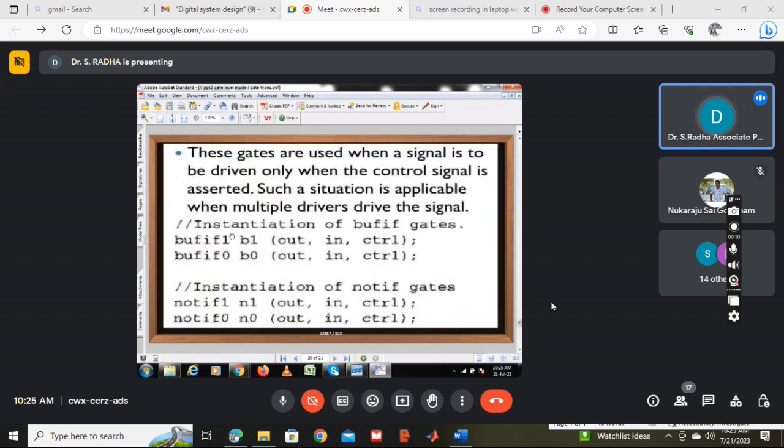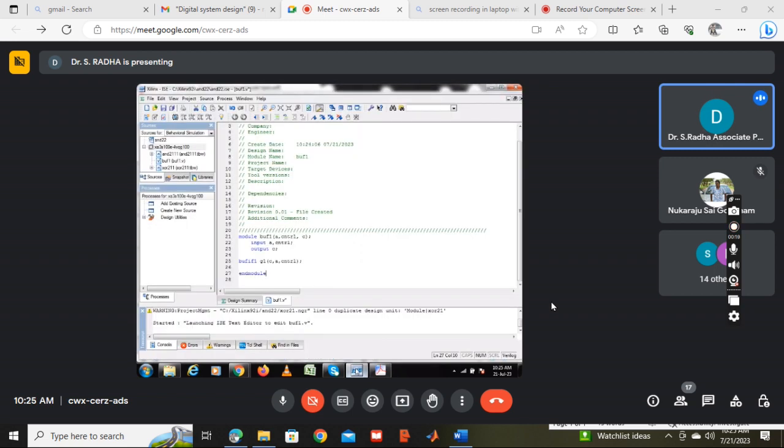This is the coding line, first line coding. Control signal 1 means here this is the keyword buff if 1. Output is same as input. Same thing I have written in the code.